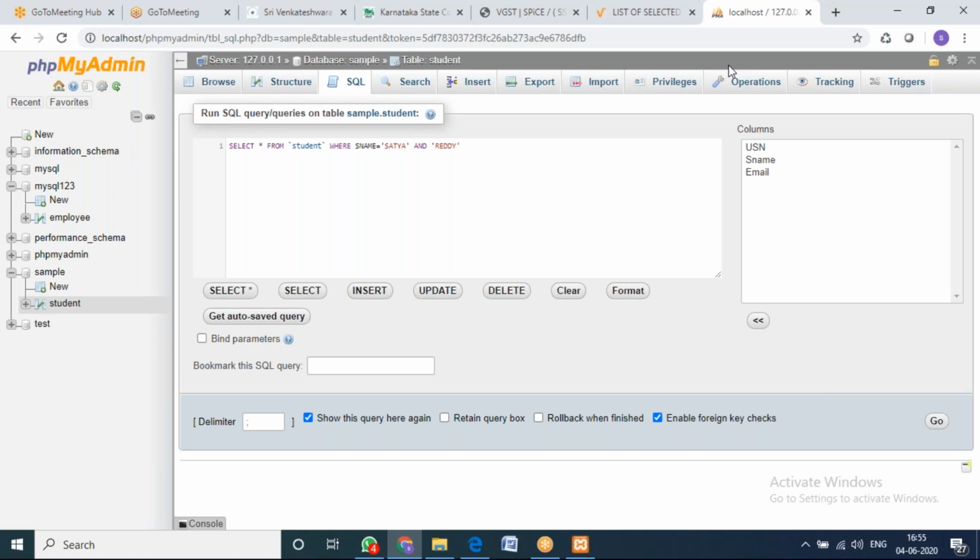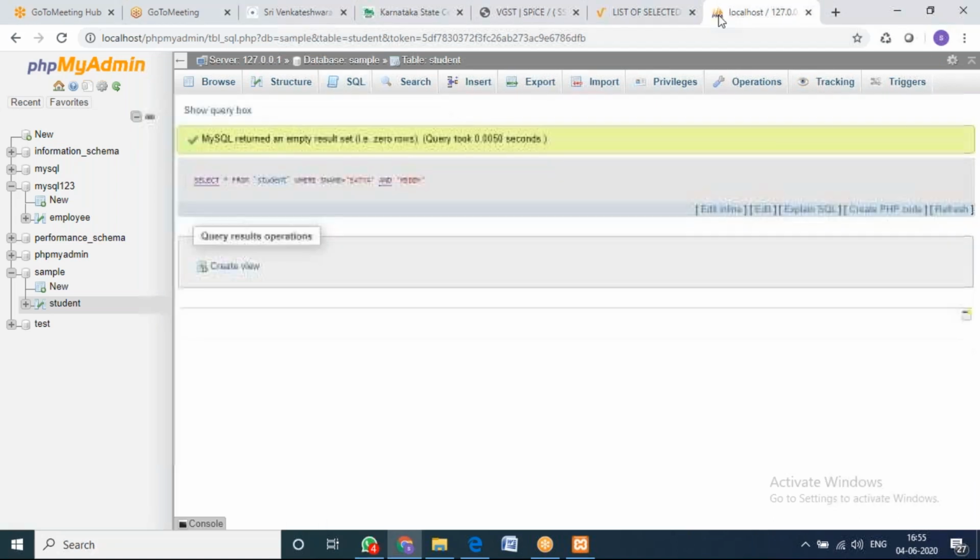So I'll just execute this. I just executed this. What happened? It has written empty data. Why has it written empty data?